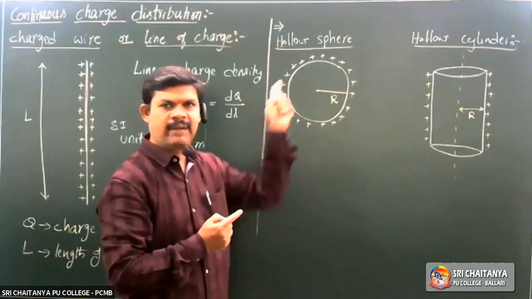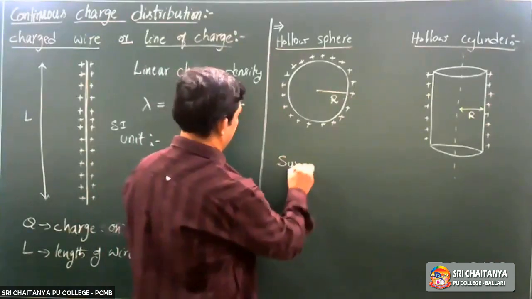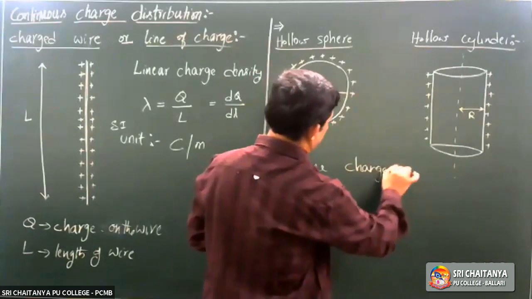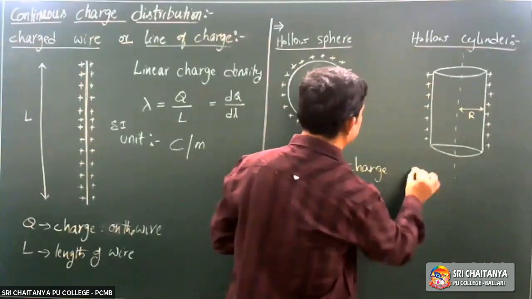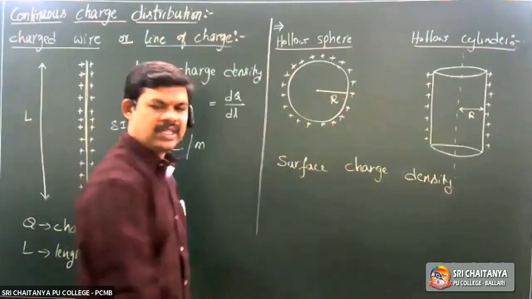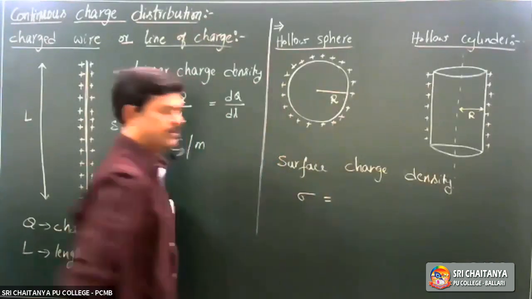So here we use surface charge density, represented with sigma.